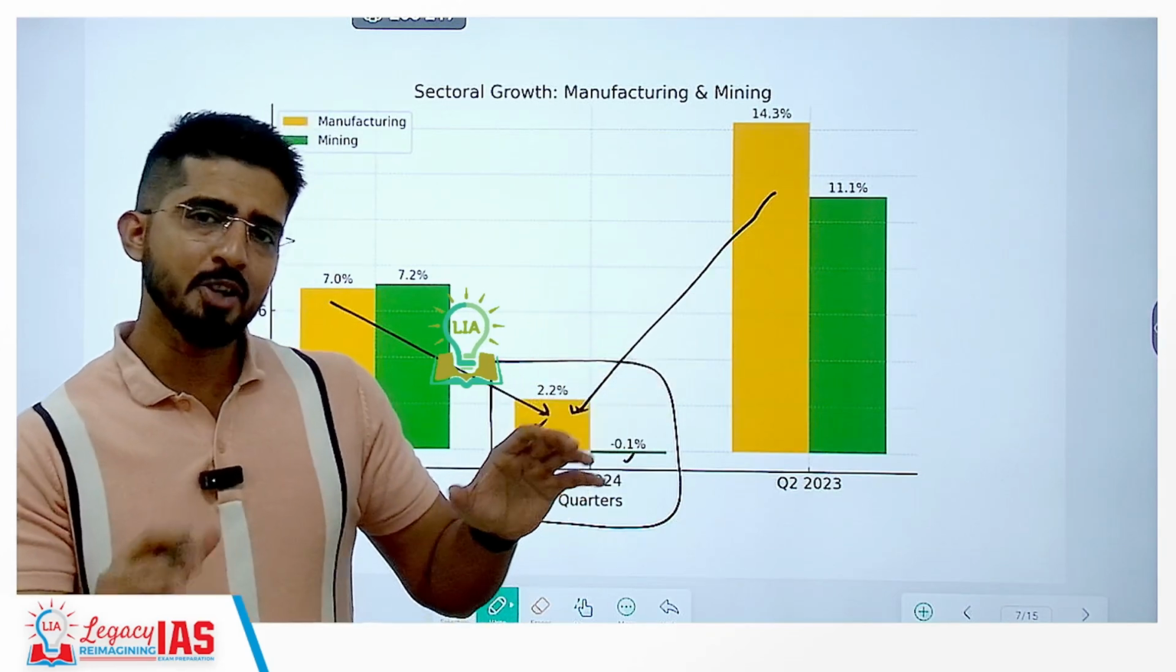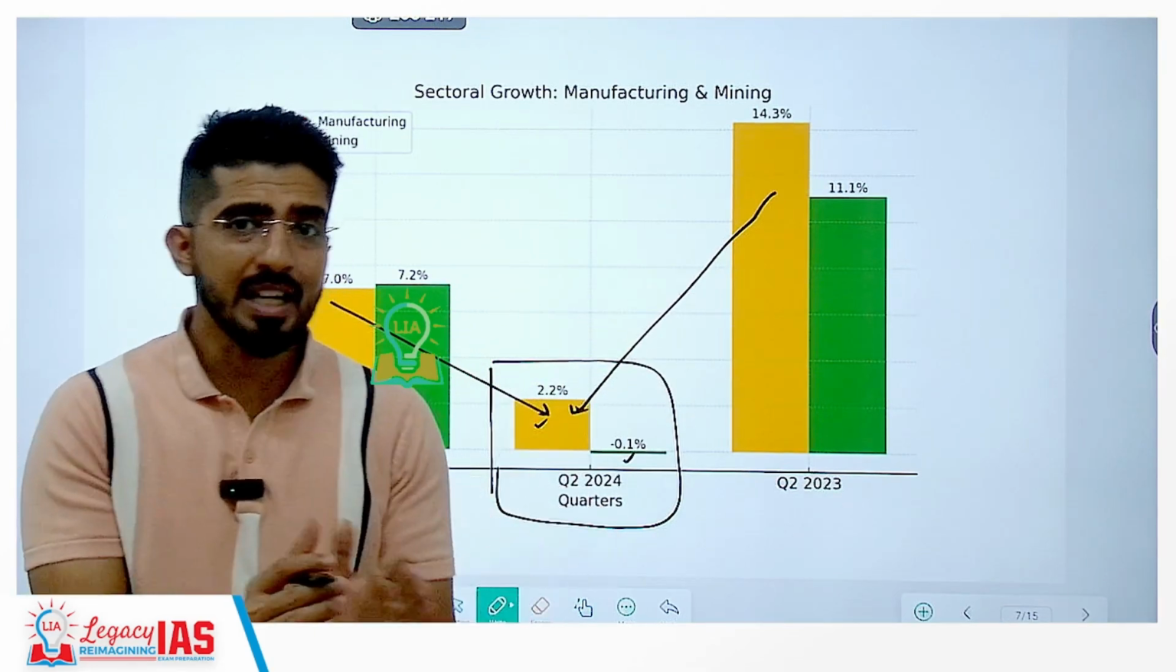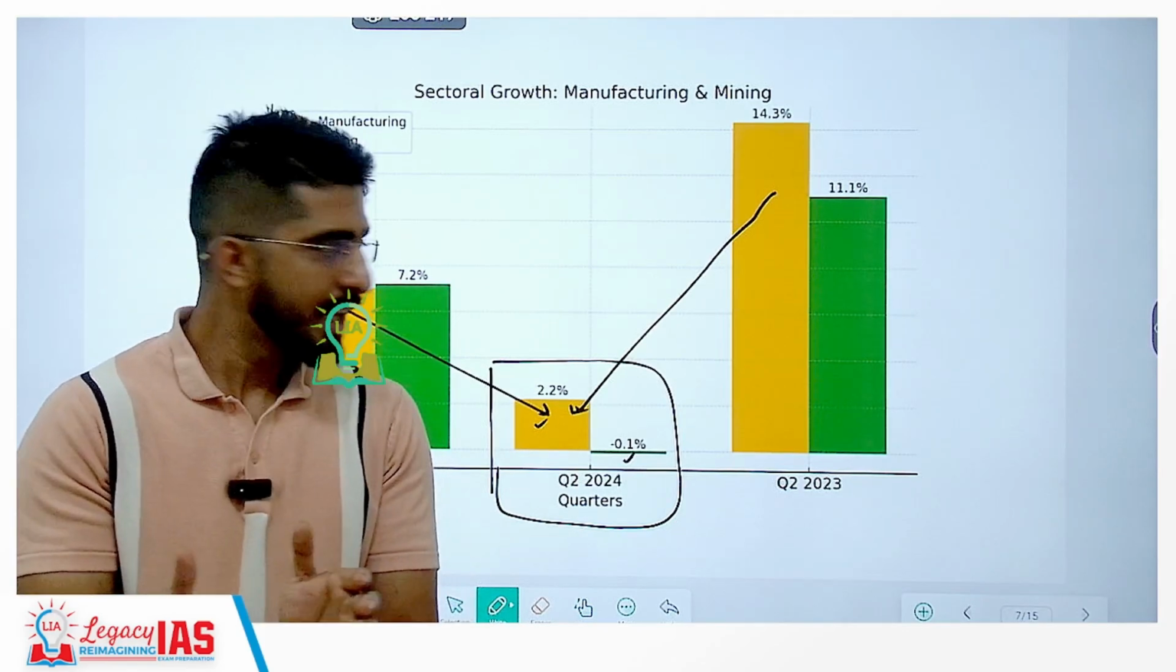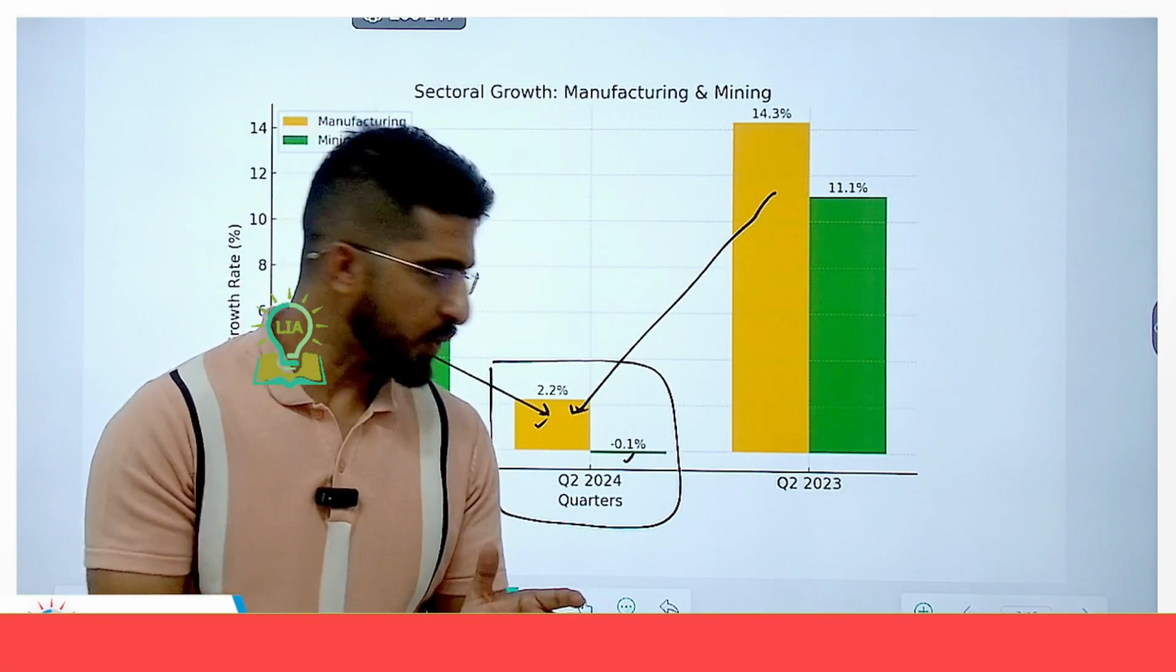So generally it had to be 108. So at least 7-8% growth was required. So what we see is just 5.4% growth.